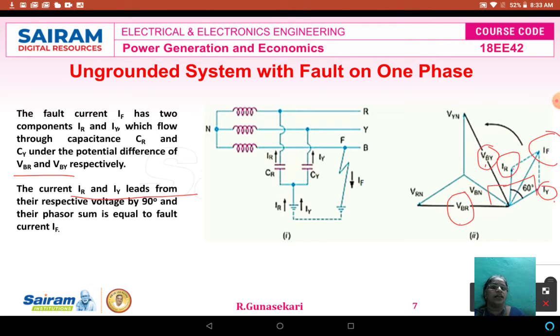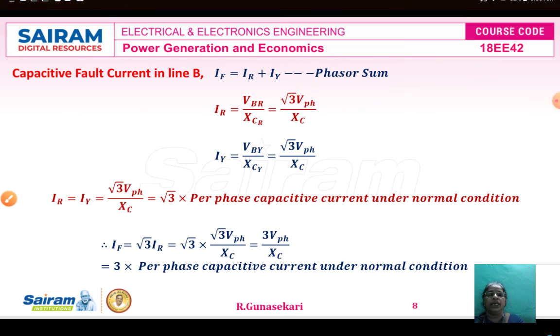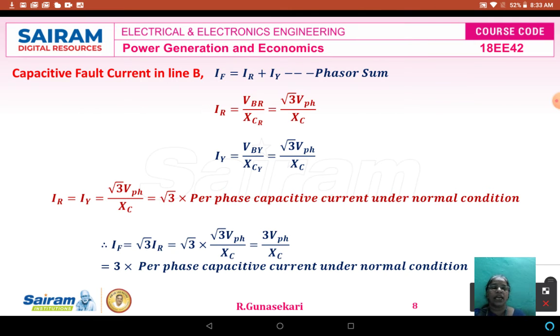If fault occurs, what is the current? How to calculate the fault current? Now you see, this is the calculation for the capacitive fault current in the line B only. So the fault current IB is the vector sum of IR and IY.